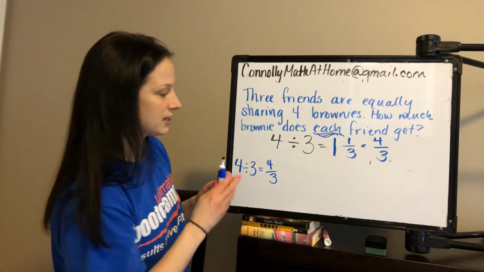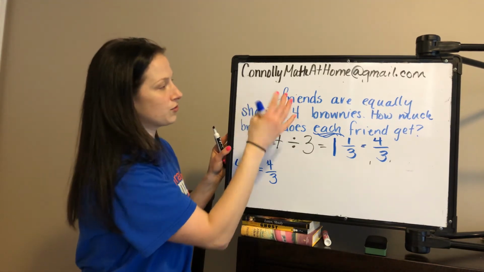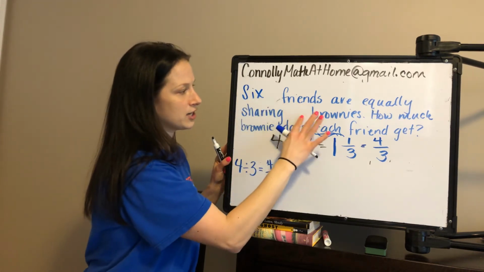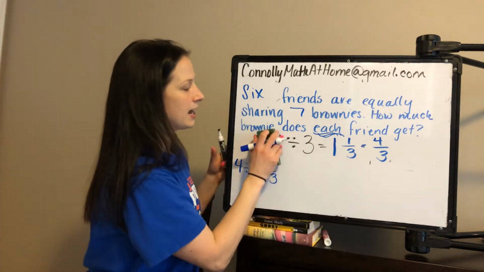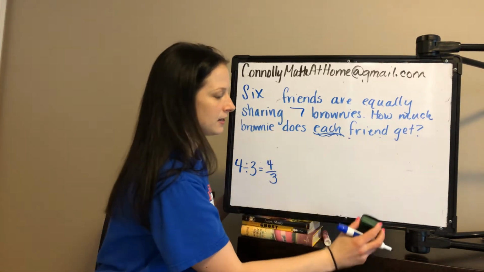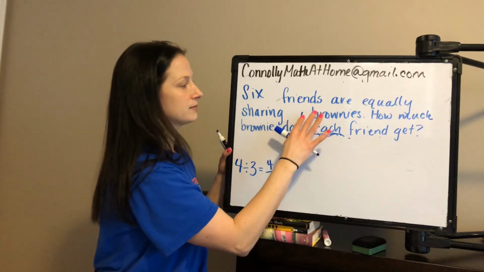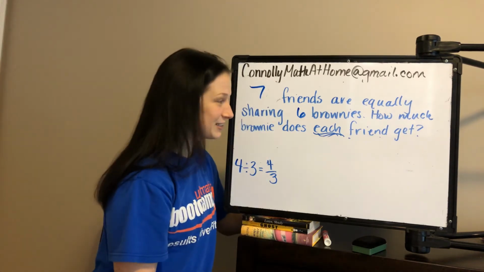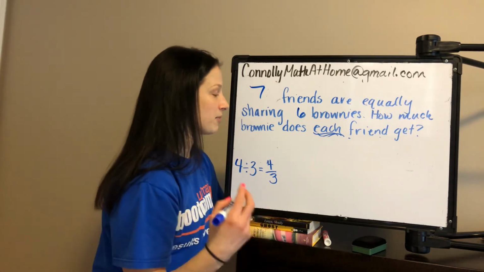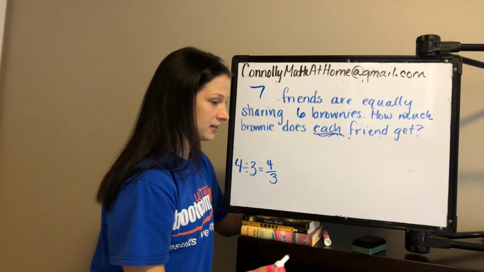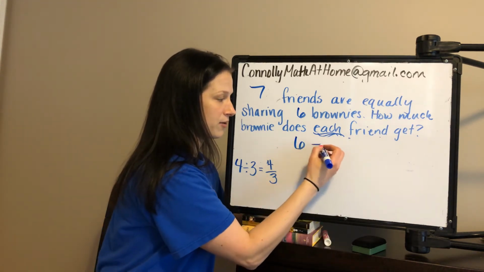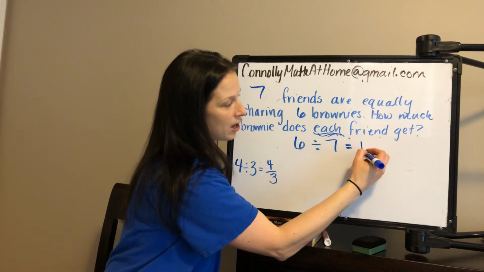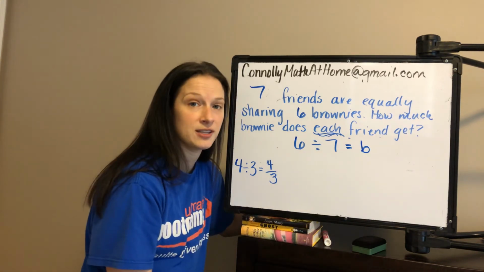Okay, so this time, let's change it so that we have 6 friends equally sharing 7 brownies. And how much does each friend get? So we have, no, I want 7 friends equally sharing 6 brownies. How much does each friend get? So 6 brownies are being equally shared between 7 people. How much brownie does each person get?